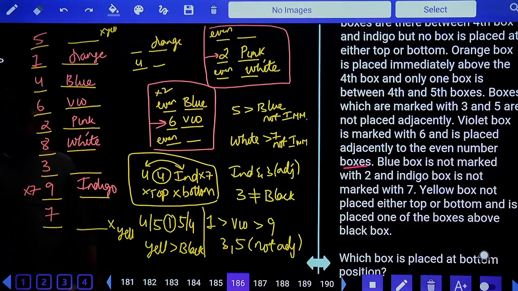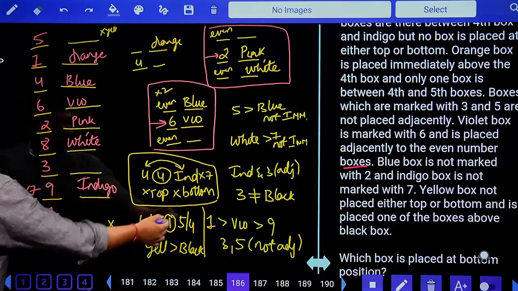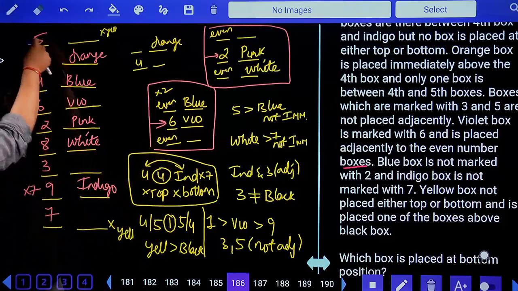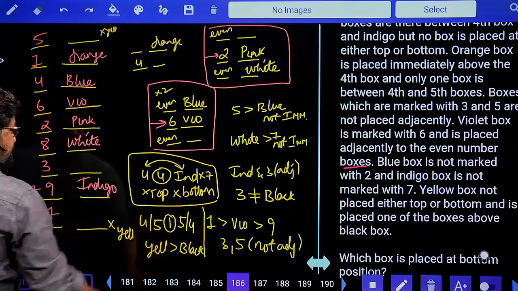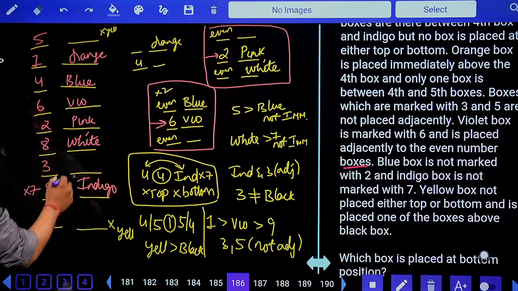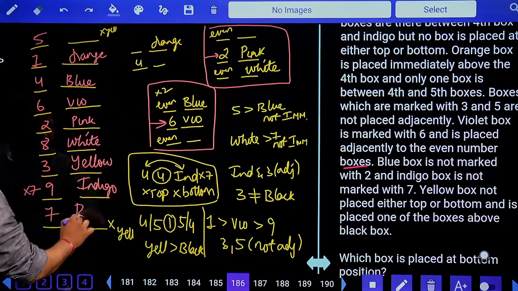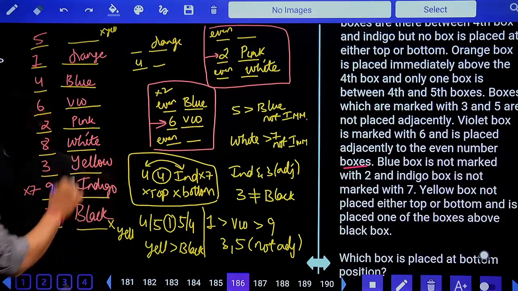Fixed. Next, 3 and 5 not adjacent. Yes, 3 and 5 are not adjacent. 4 and 5, there is only one option, and it is satisfied. Yellow is before black. This position is not for yellow, and this position is not for yellow. So automatically this is yellow, and yellow is coming before black. Yes, this is black. Done.